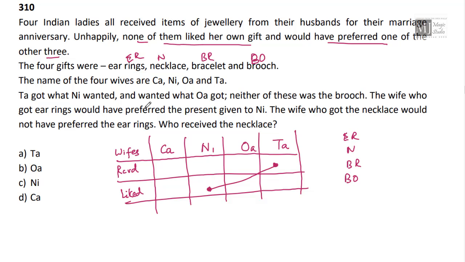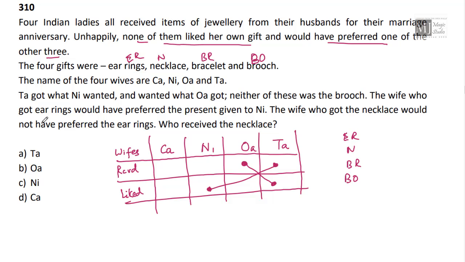So we have this first link. And Ta wanted what O get. So this is our connect. Neither of these was a brooch. So these 4 no brooch. So brooch would be in these 2 only.